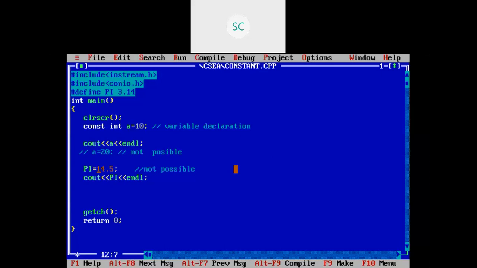Here just you remember, variable value you can change in your program. Once you declare also, here you can observe in the previous case, leave about this const, here I declared int a equals to 10. Here I assign some other value. It is possible in case of variable, but in case of constant, it is not possible. Here it is not possible. It is giving the error, right? It is not possible to change the constant value. To change constant value in your programming, it is not possible. That you need to remember. Okay.